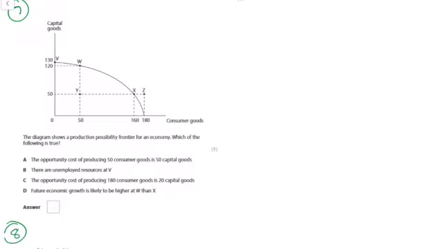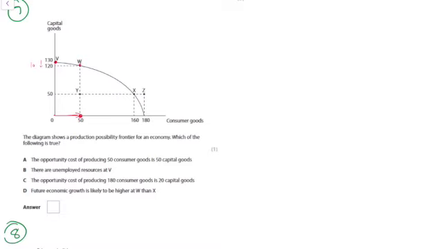The following shows a production possibility frontier for an economy. Which of the following is true? So essentially this is just a process of elimination. The opportunity cost of producing 50 consumer goods, going from 0 to 50 consumer goods, is the opportunity cost 50 capital goods? No. You'd go from V to W, so the opportunity cost would be 10.